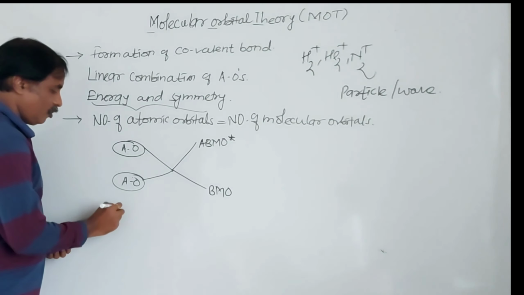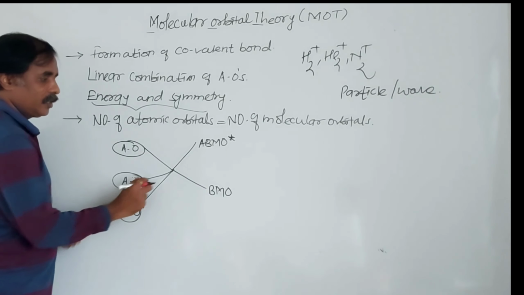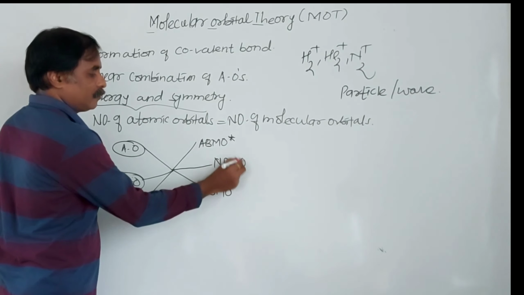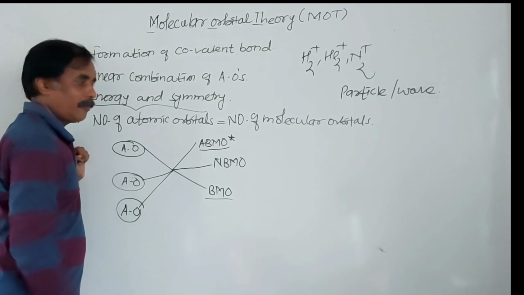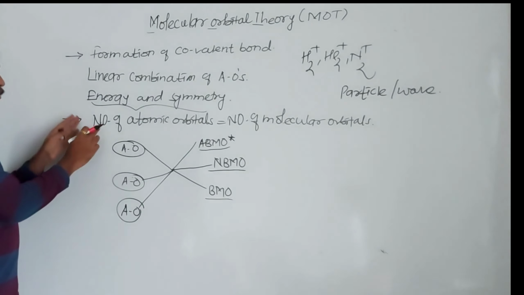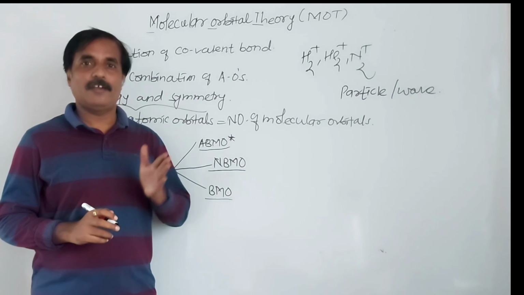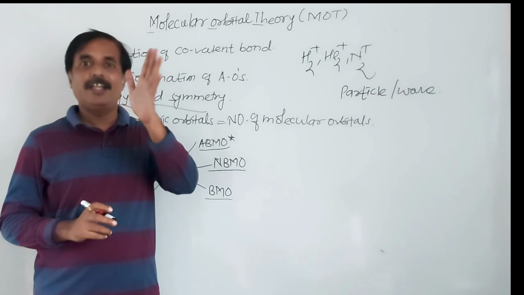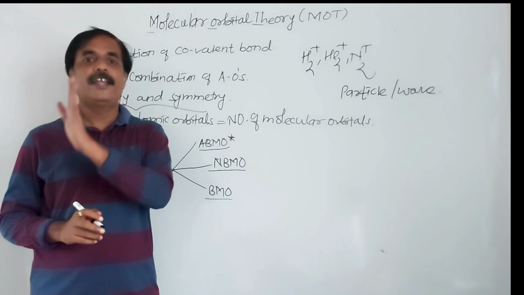Suppose three atomic orbitals are there. Linear combination of three atomic orbitals would result in three molecular orbitals: one a bonding molecular orbital, another an anti-bonding molecular orbital, and the third one a non-bonding molecular orbital. But remember, the number of atomic orbitals is equal to the number of molecular orbitals. Linear combination of atomic orbitals gives bonding as well as anti-bonding molecular orbitals. It depends on how many atomic orbitals are present in the linear combination.